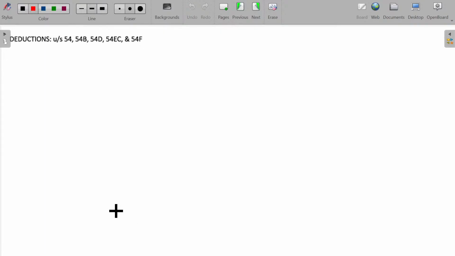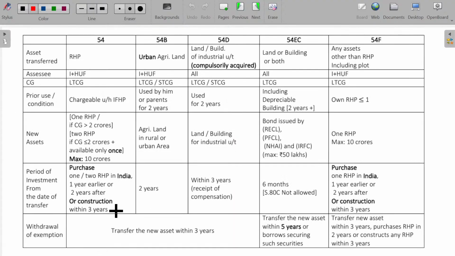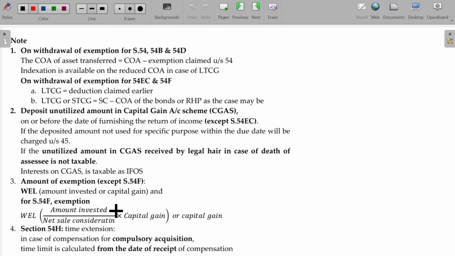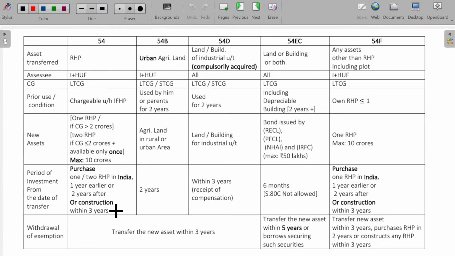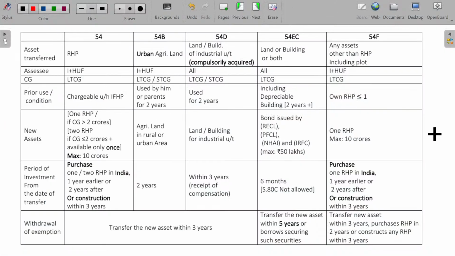Now we'll start with the deductions component here. If you are able to memorize this particular page along with these notes, this entire chapter is over. We are supposed to complete the capital gains fully. We have been given 5 sections. You can claim the deductions from your capital gain under these 5 sections. Once you complete all the 5 sections, the chapter is over.